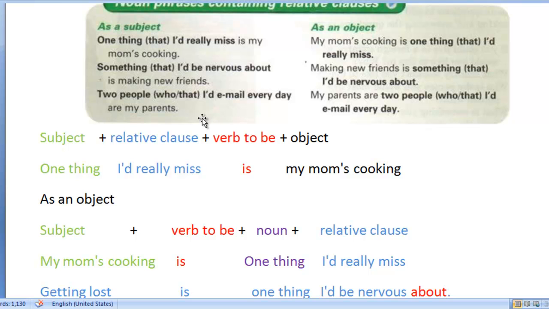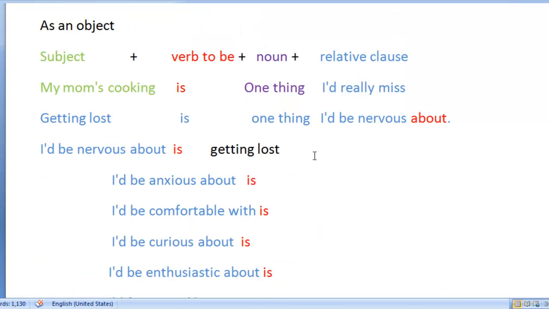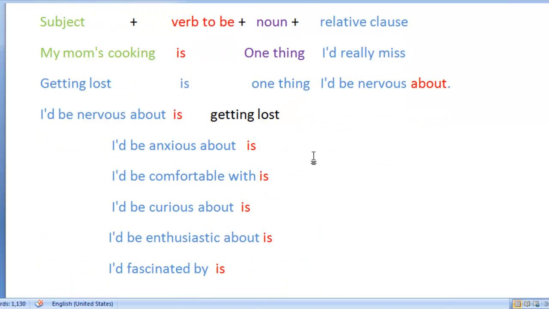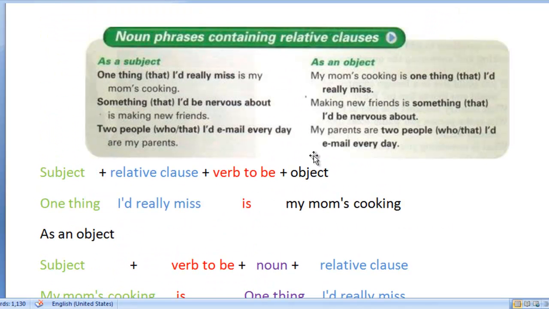"Two people I email every day are my parents." "My parents are two people I email every day." So what I would like for you to do is practice changing the previous sentences so that those ideas are used as the subject of your sentence, like the example that you see here.